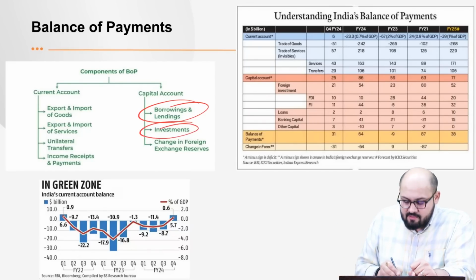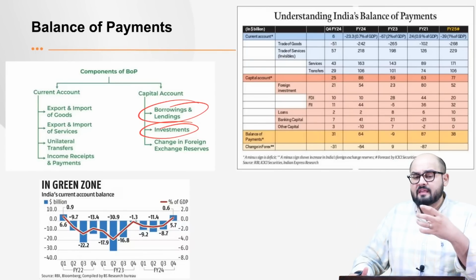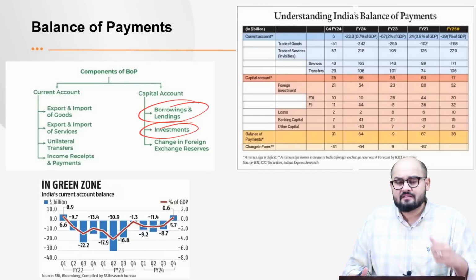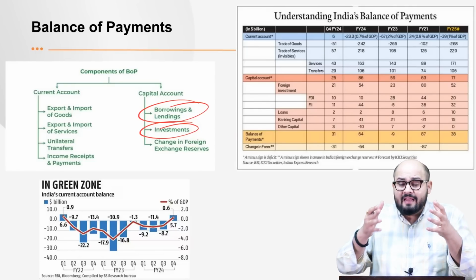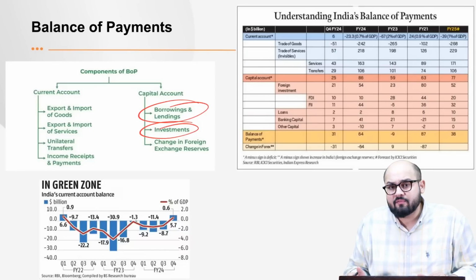Then you have got investments. You can have some of the investors from abroad. They may be investing in shares in India. They may be investing in land in India, right? Real estate. So this is investment. Or you can have Indian residents investing abroad in different countries. So that forms a part of investment.